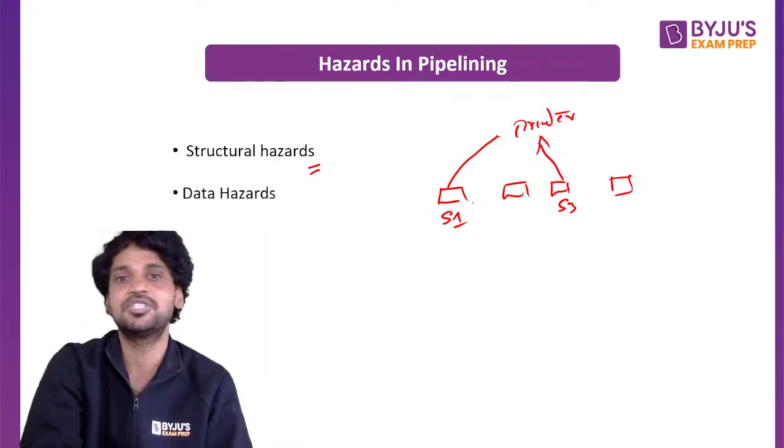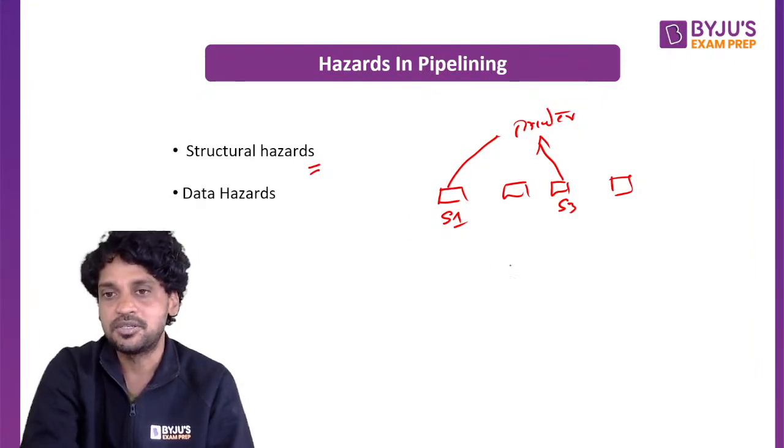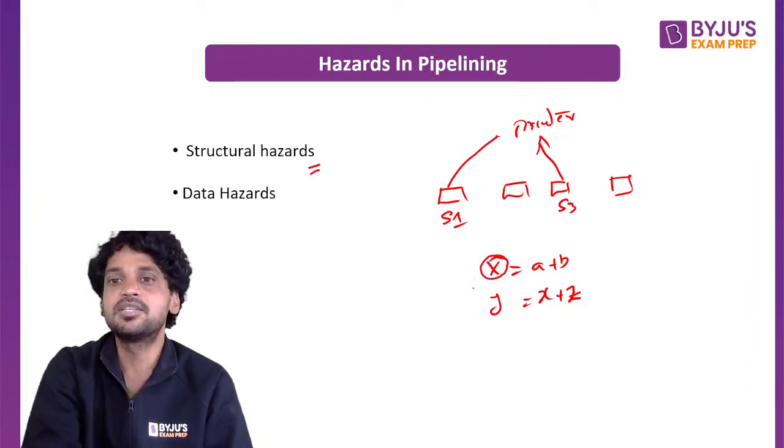Next one is the data hazards. 2 consecutive instructions are dependent on each other. I will give you x is equal to a plus b, y is equal to x plus z. Right? x is equal to a plus b. Here x is the result.